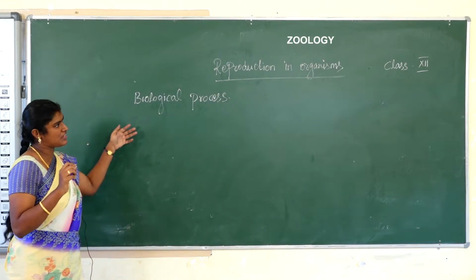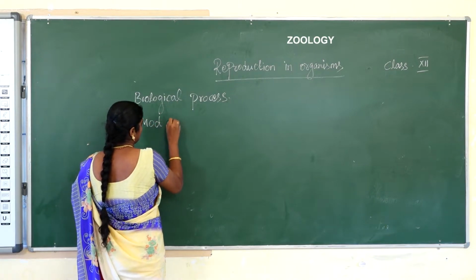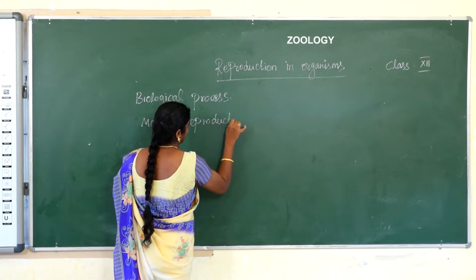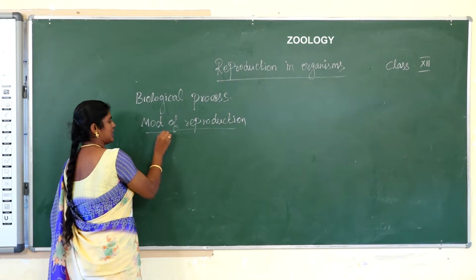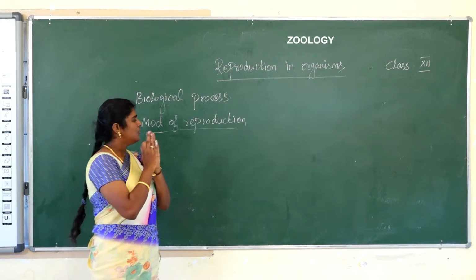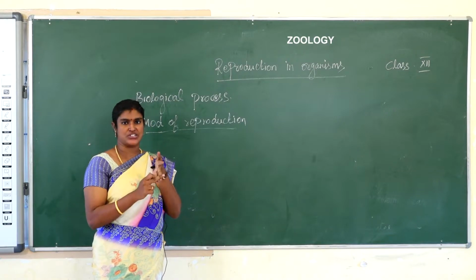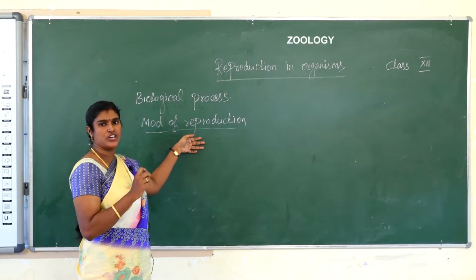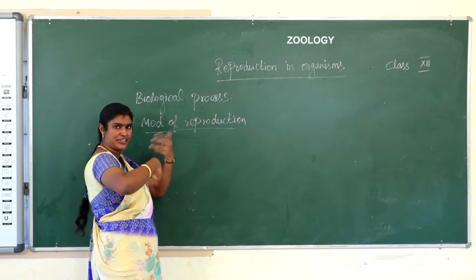Today we will discuss the main topic, modes of reproduction. All modes of reproduction have some special features: RNA synthesis, protein synthesis, DNA replication, and formation of the reproductive unit. The modes of reproduction are of two types. First one, asexual reproduction, another one, sexual reproduction.